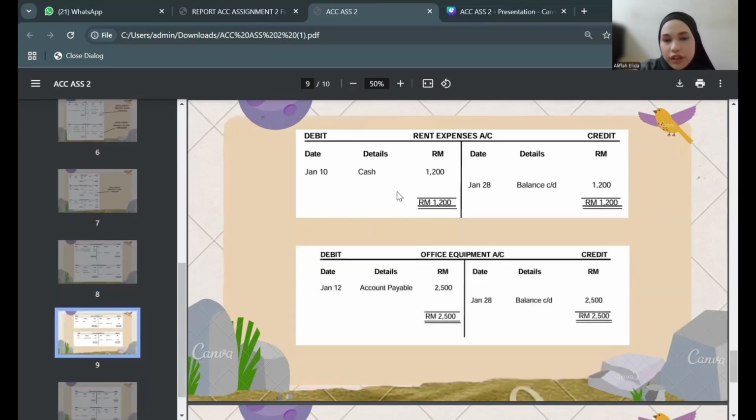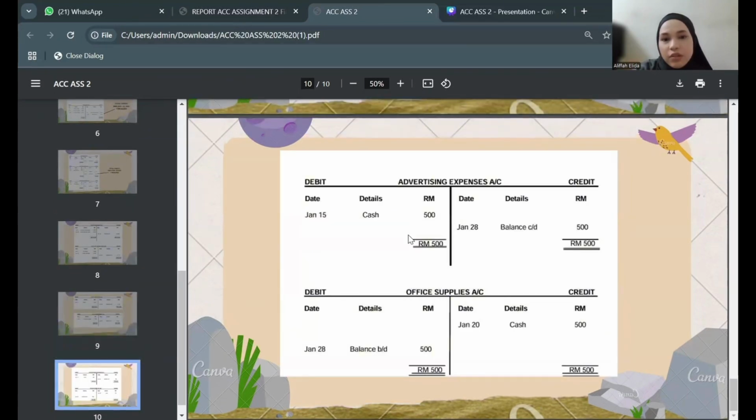And then moving on to the rent expenses account, we have a cash where the company need to pay the rent. So the debit is 1,200. So at the credit side also, as a balance carried down is 1,200. Office equipment also same. We just have a debit side 2,500, which is account payable. At the credit side, we put the ending of the month January 28 as a balance carried down, which is 2,500 also. Moving on to the advertising expenses account, we have a cash at the debit, which is 500, and balance carried down at the credit side is 500 also.